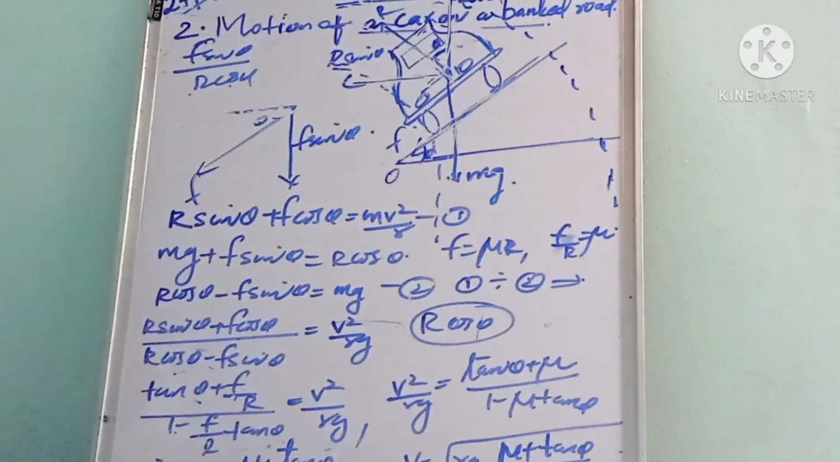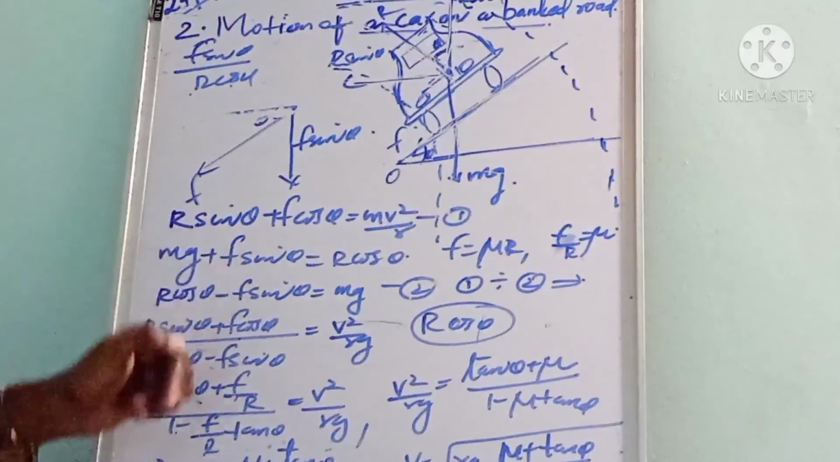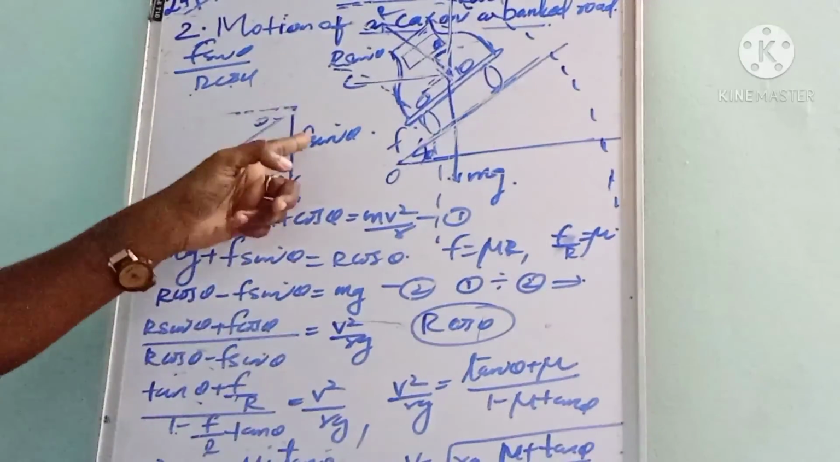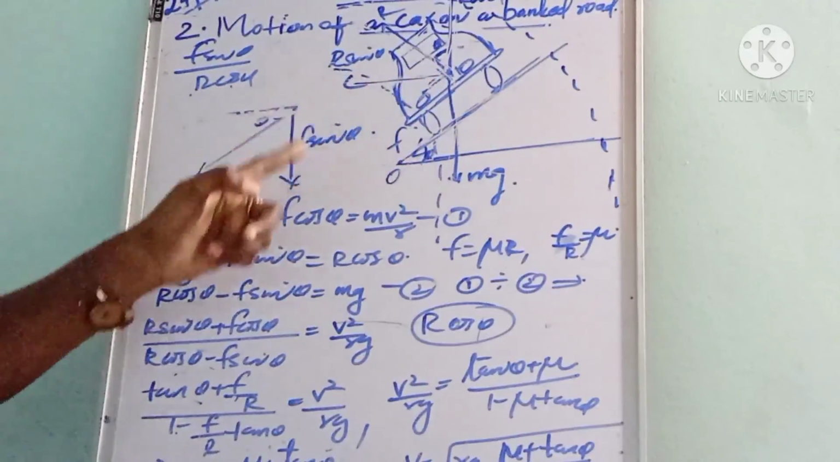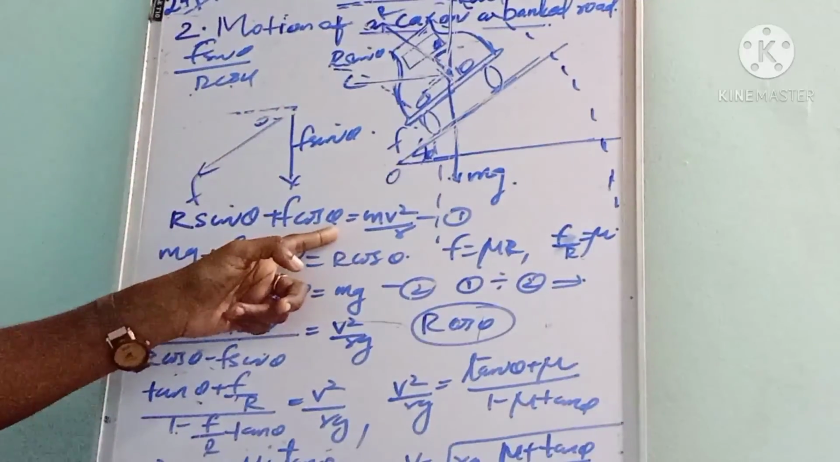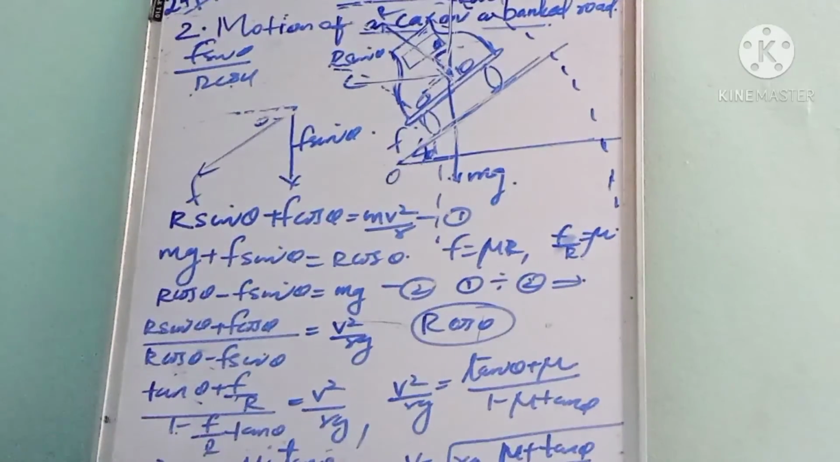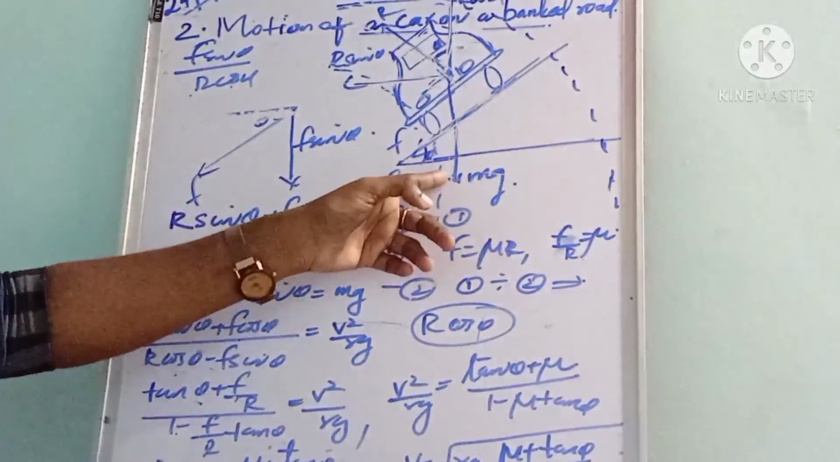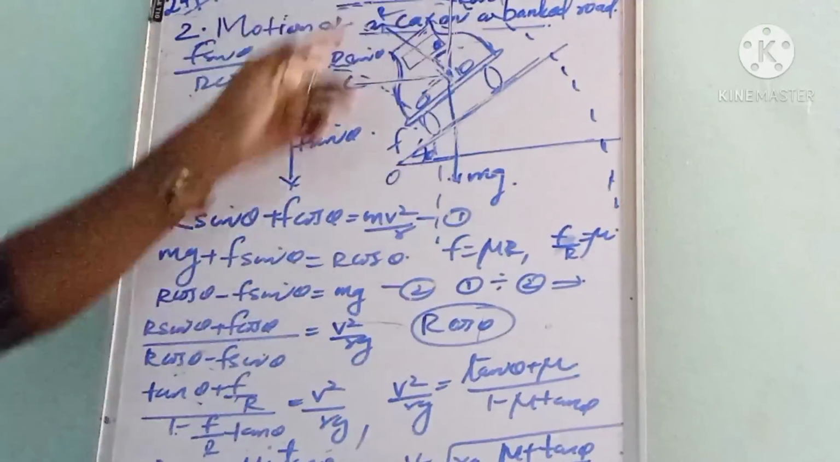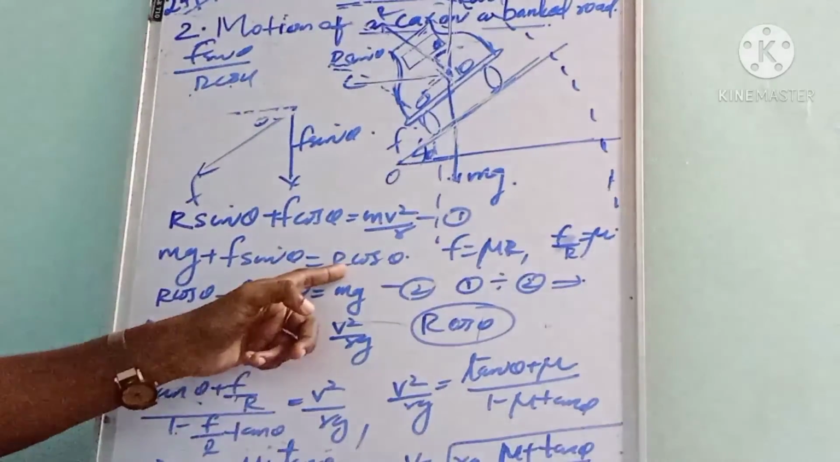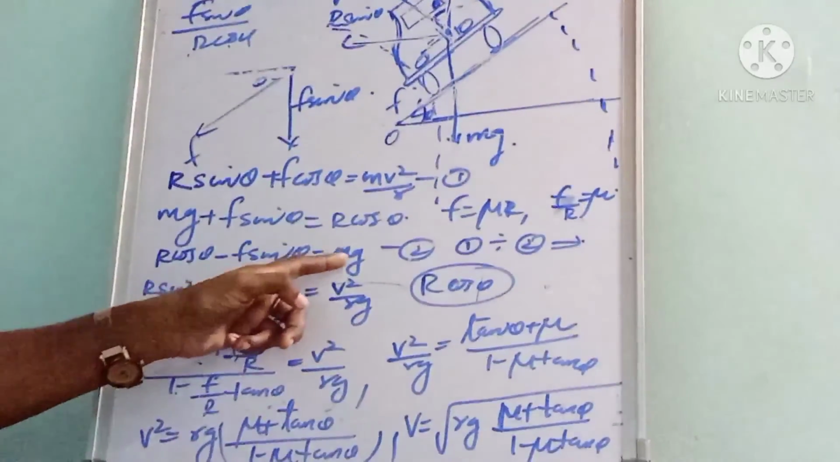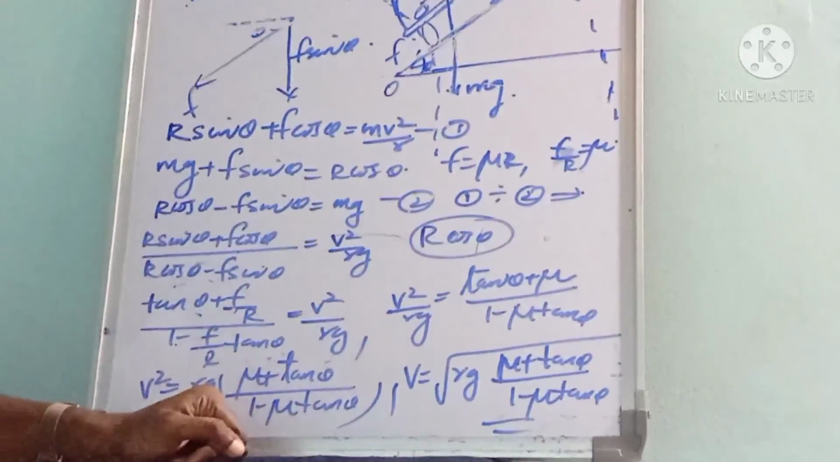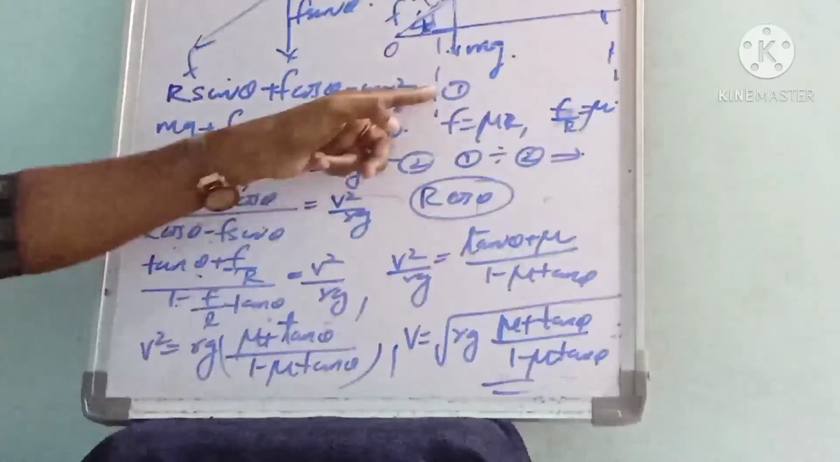Next we can equate the horizontal and the vertical components. The horizontal components are R sin theta plus F cos theta, which is equal to mv square by R. That is the horizontal forces. Then the vertical forces are mg plus F sin theta, which is equal to R cos theta. Then rearranging, R cos theta minus F sin theta equals mg. That is equation number 1 and this is equation 2.